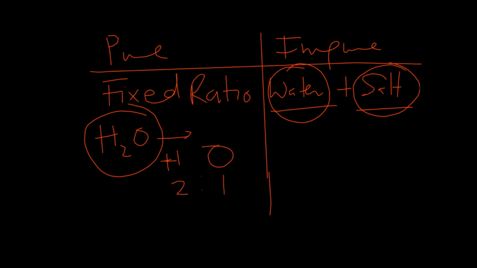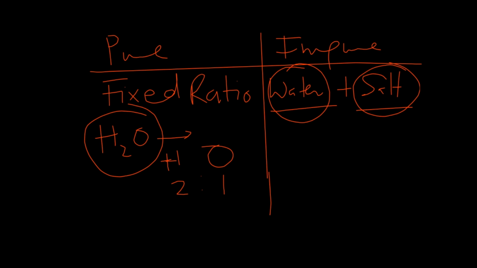So I can prepare a water and salt solution with more water than salt. You can also do something similar with more salt than water. Somebody will do a water salt solution with equal quantities of water and salt. So you realize that the components of this impure mixture are not in any particular fixed ratio. They change, they vary depending on who prepares it or where you are getting those components or the substance from.